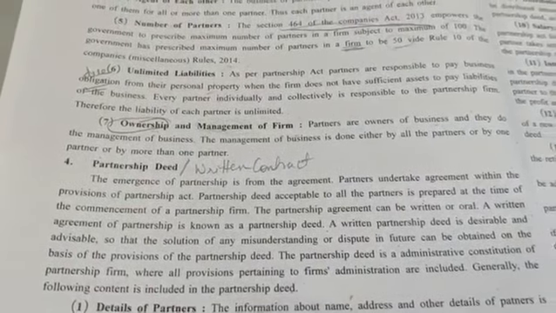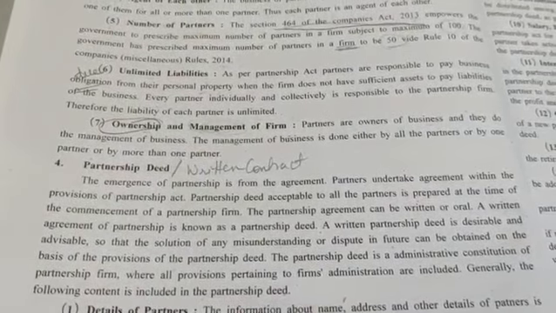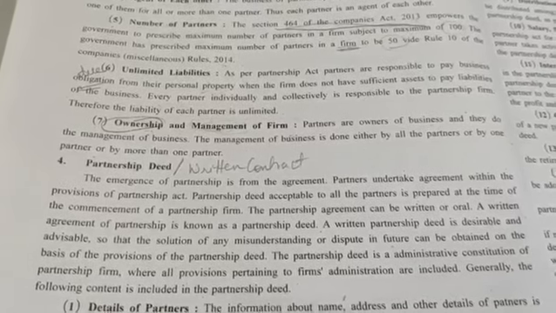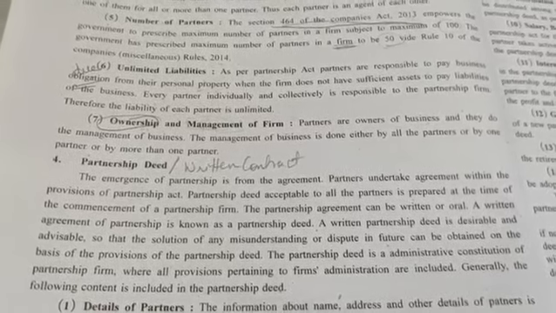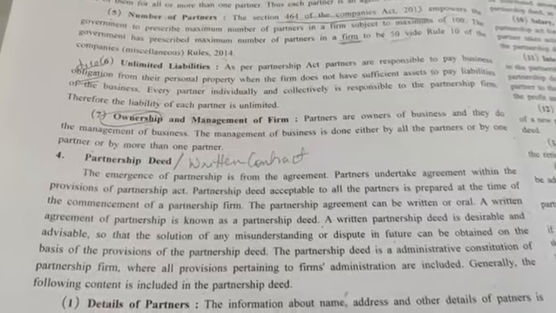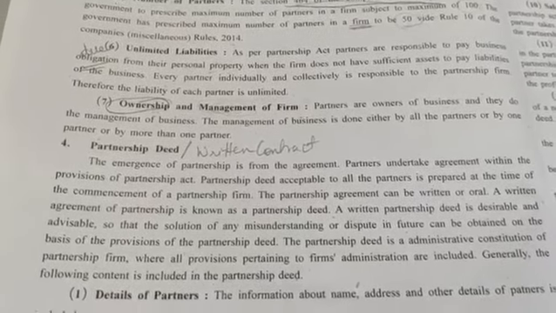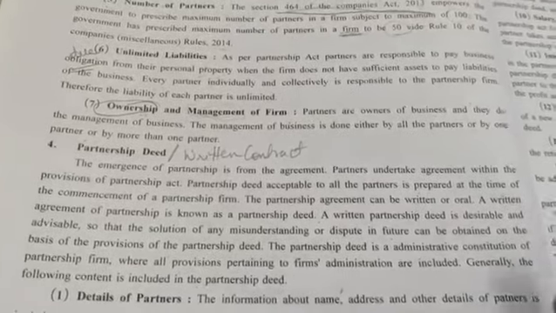Partners undertake agreement within the provision of the Partnership Act. A partnership deed acceptable to all the partners is prepared at the time of commencement of the partnership firm. Commencement means when they are starting the business. The partnership agreement can be written or oral. A written agreement of the partnership is known as partnership deed.